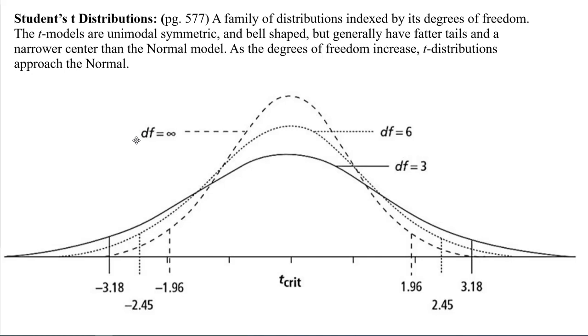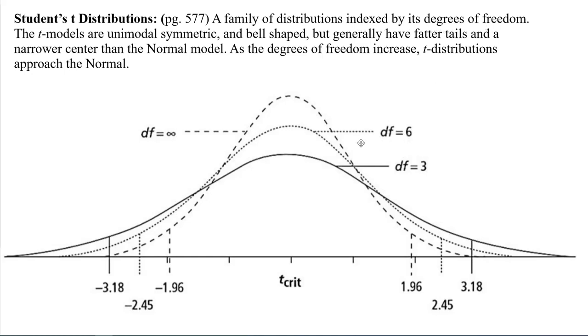So a Student's t distribution is a family of distributions. It's a family of models, like the normal model, but they're all going to be a little bit flatter. The most extreme, of course, is when we have sample sizes of 2 or 3 or 4. This is a sample size of 4. We really can't have a sample size of 1 because that's just the population itself, and that doesn't really help. So it's a family of models indexed or parameterized by its degrees of freedom. So that's how we call it.